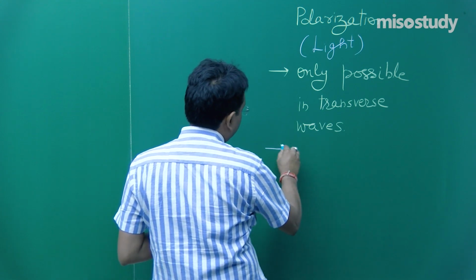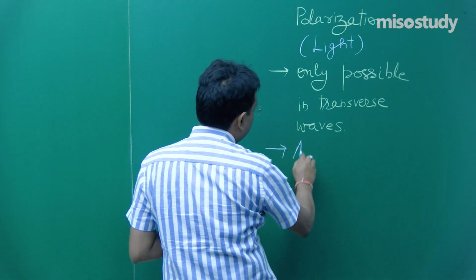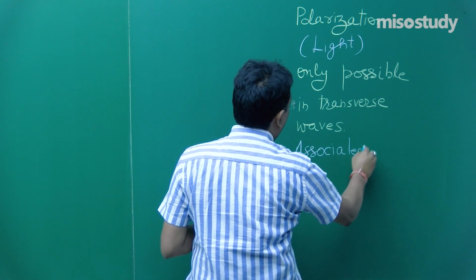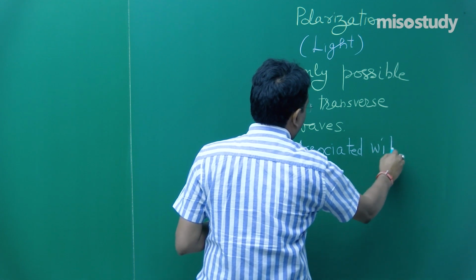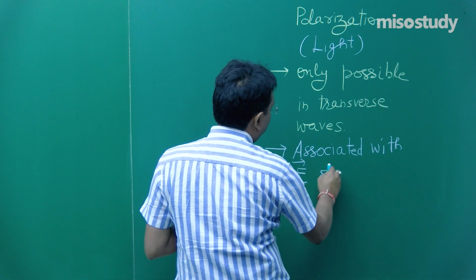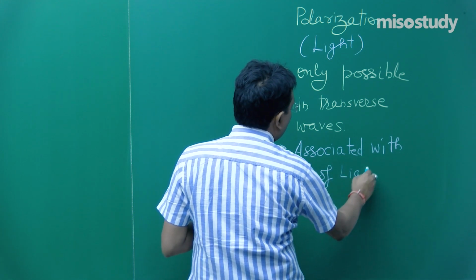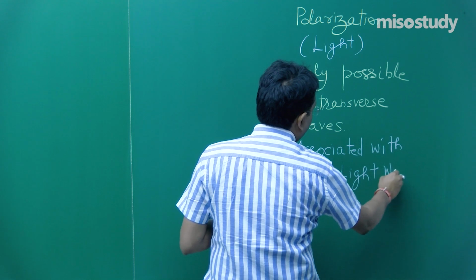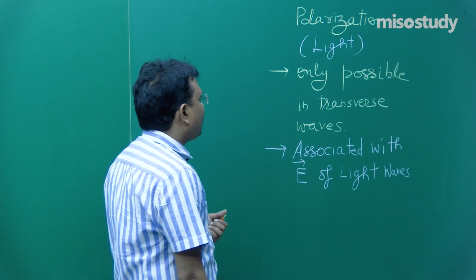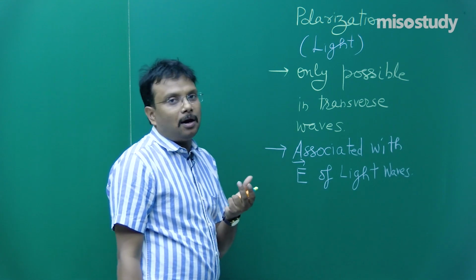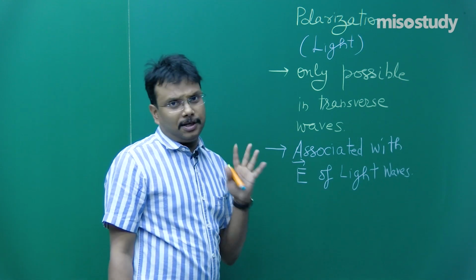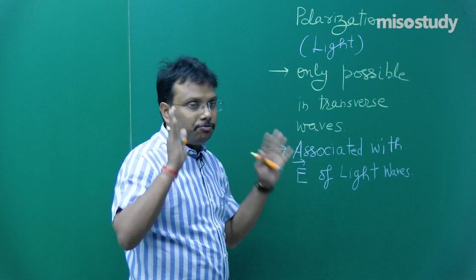And number 2, associated with electric field of light waves. So I hope these 2 simple sentences will give you at least a basic idea of what exactly the polarization is and with which it is associated. So now we have classified our boundary.